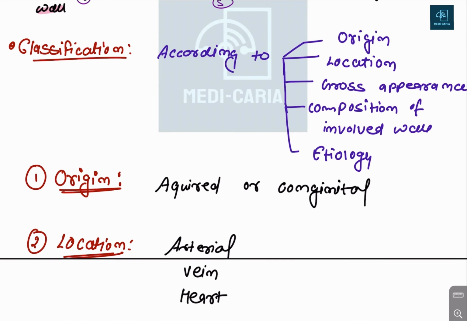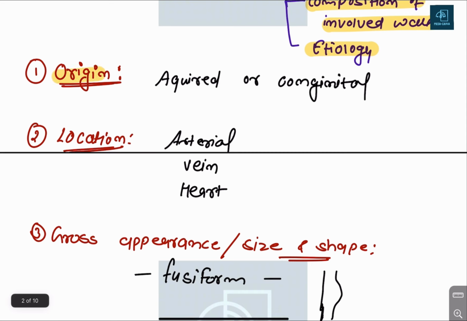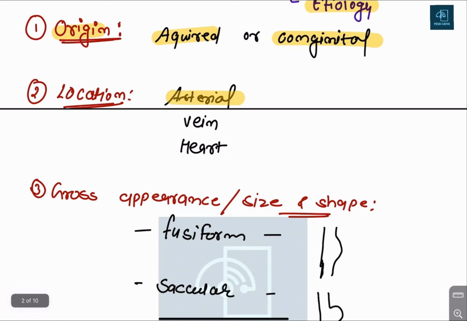Now let's discuss the classification. The aneurysm is classified according to the origin of the aneurysm, the location of the aneurysm, the gross appearance of the aneurysm, the composition of the involved wall, and also the etiological factor. So for origin, it can be acquired or congenital, and in location, it can be arterial, it can be venous, or it can be present in the heart.